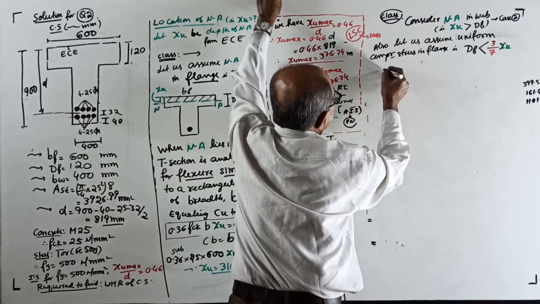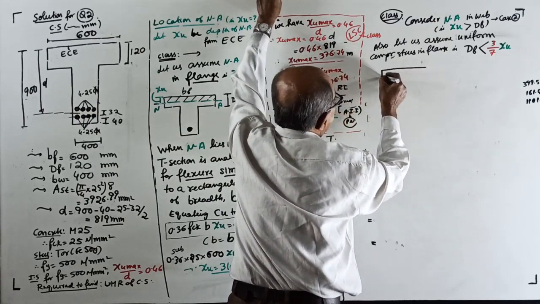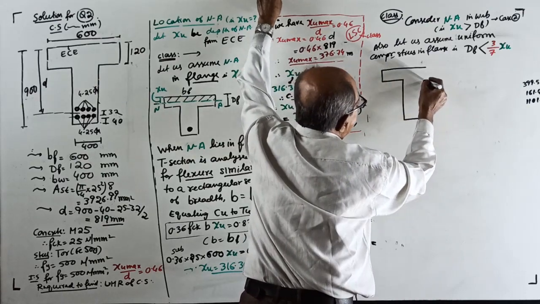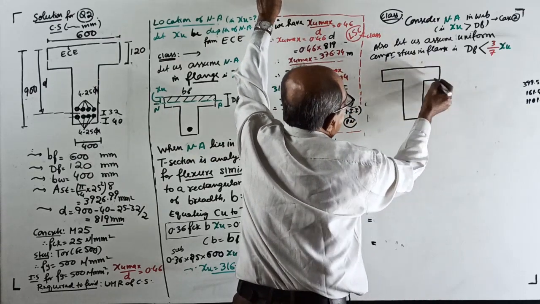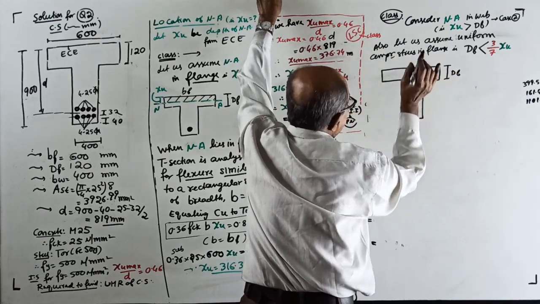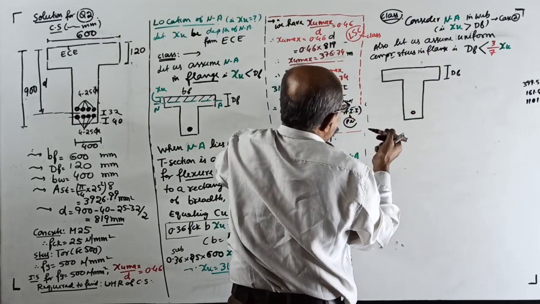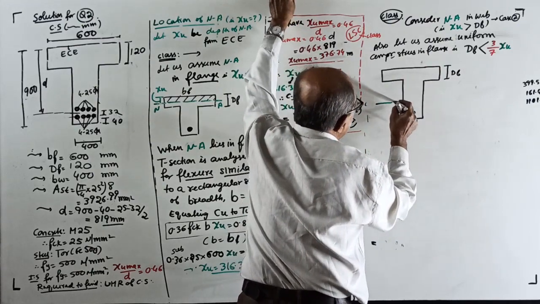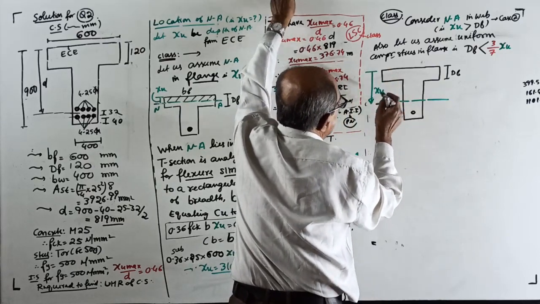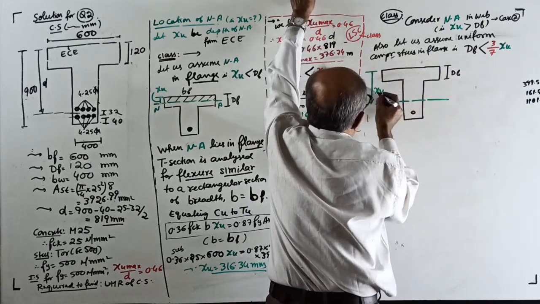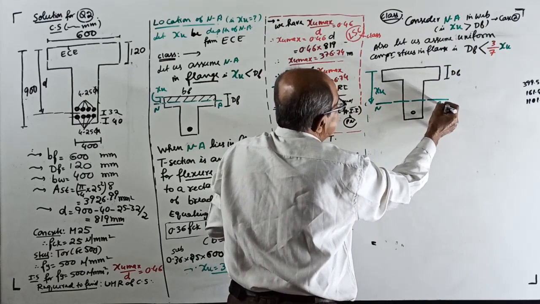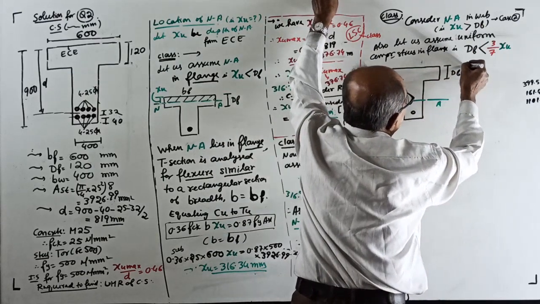Still, why that much space, I can't afford to waste. Okay, small. See, this is your DF. Then BF is not required. This is AST. You are assuming the neutral axis here. This is your XU, all I told earlier. So XU is more than DF. Or you can see here, we are assuming the neutral axis in the web only. And the stress distribution diagram, see.